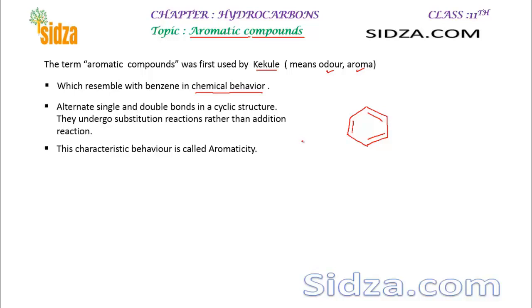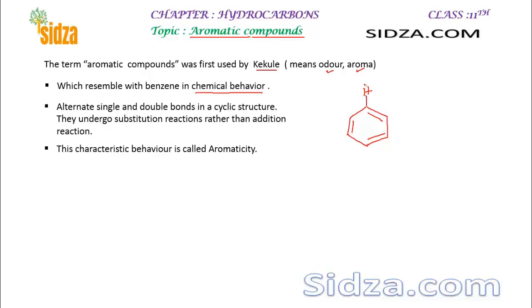And these compounds generally undergo substitution reactions rather than addition. That means from benzene you can replace hydrogen by any other group, and these aromatic compounds do not undergo addition reactions normally, right? Under normal temperature it doesn't undergo the addition reaction because aromatic compounds are much more stable than non-aromatic compounds.